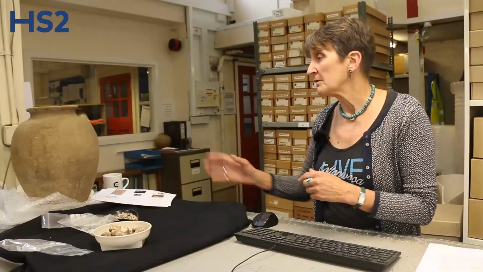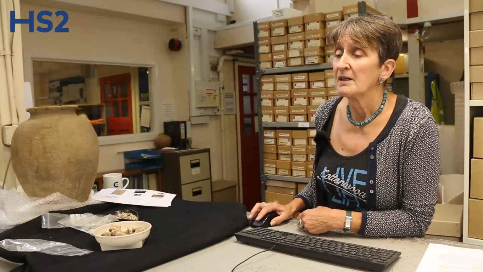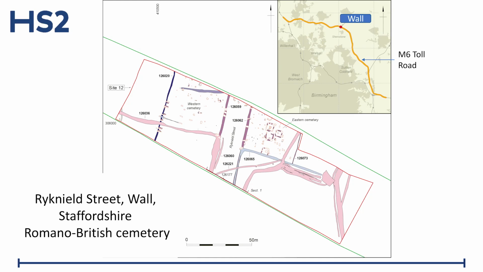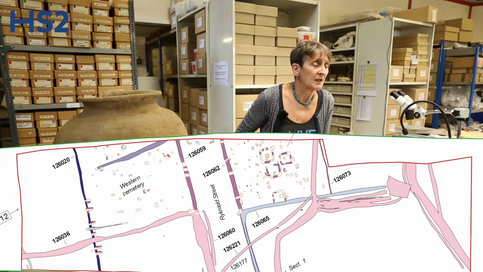In this period, you could get the use of various vessel types for burial. So you could have a ceramic vessel, as the one we've seen here. They also would use glass vessels, and sometimes metal vessels would be used. And you could get urned or unurned burials taking place. And you could get some very large cemeteries, for instance, like this one at Wall that we can see. Wall is a little bit further up into Staffordshire. And you can see that you've got burials taking place either side of a road, which is a fairly typical location for cemeteries of this date.